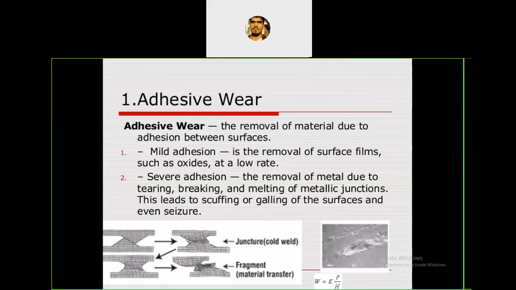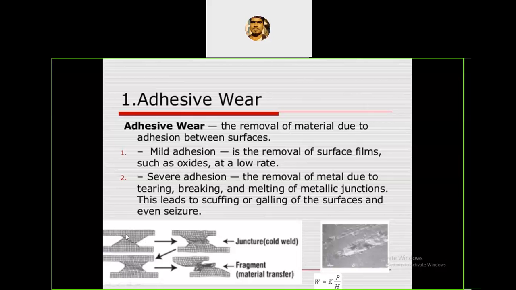So adhesion means a bonding between one layer and another layer. Adhesive wear means, because of this adhesive action, one surface... See, here there are two surfaces, surface 1 and surface 2, and they are moving relative to each other.